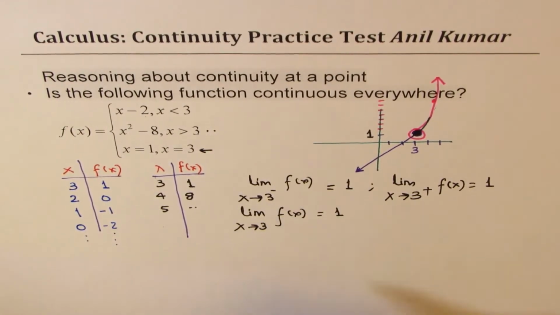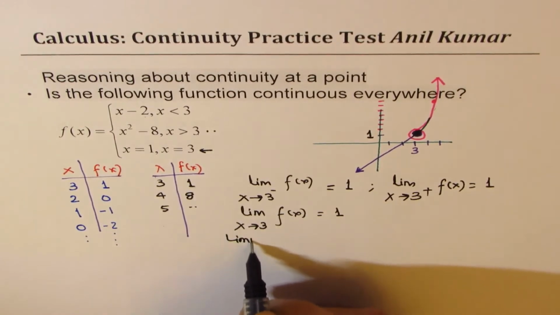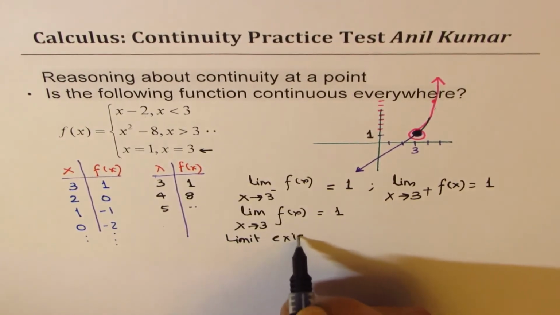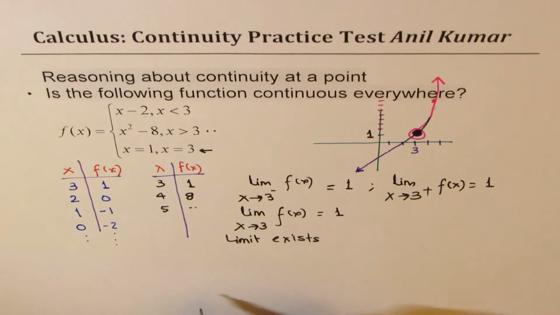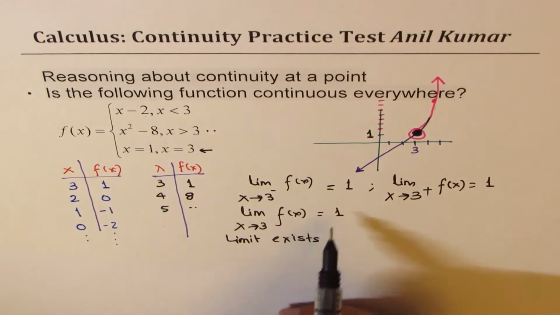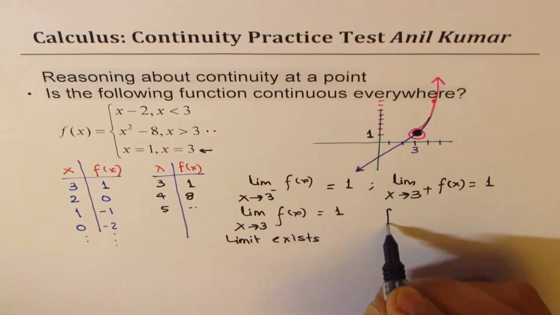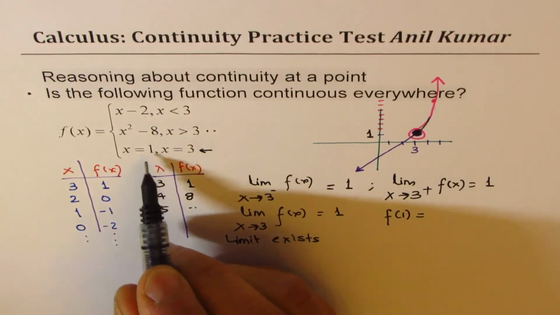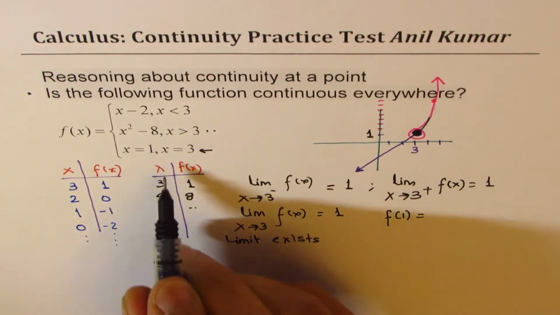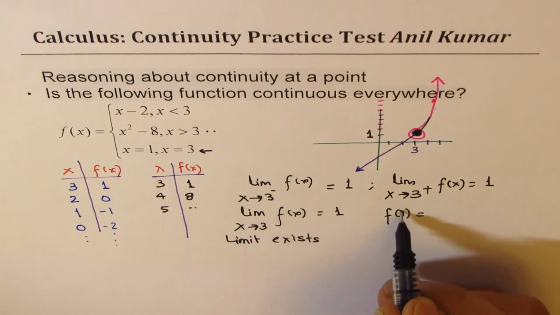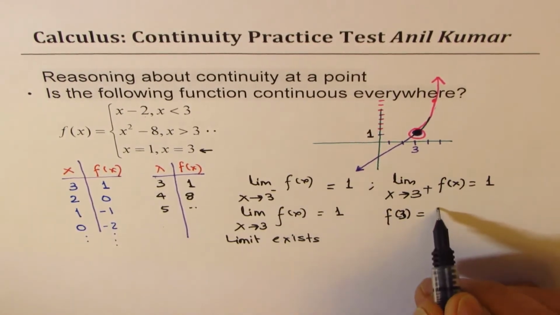So the limit exists. So the first thing is that the limit exists. The second part is that this limit is also equal to the value of the function. So what is the value of the function at 3? At f of 3, the value is 1.